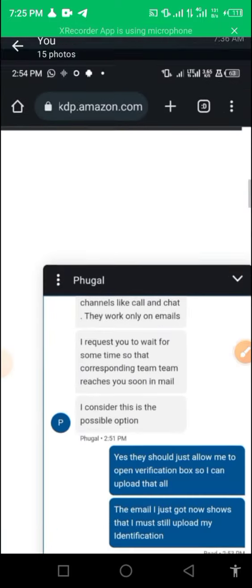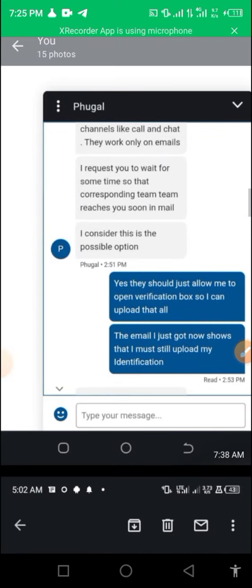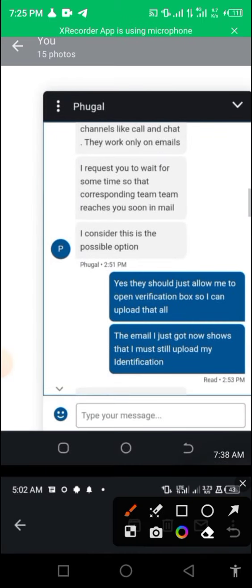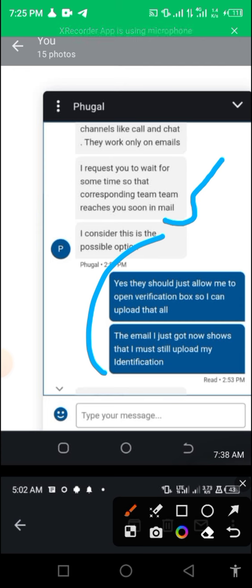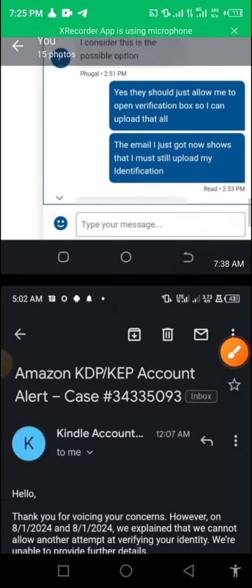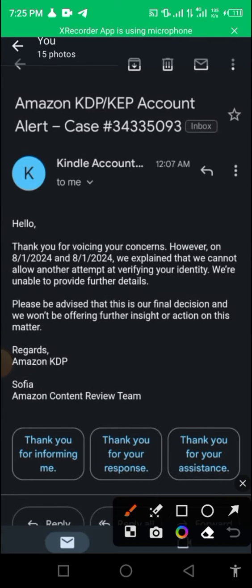But anyway, let's proceed. After that, you can see it said, I request you to wait for some time so that the corresponding team reaches you soon in mail. That was the mail we just read. Now, the guy was pleading and said, they should allow me to open the verification box so I can upload that mail. Yes, this is one of my students who chatted me up, and I told him, keep on chatting them. This is his discussion with them as well. He said, the email I just got shows that I must still upload my identification. And the countdown, you can see, the thread came again.